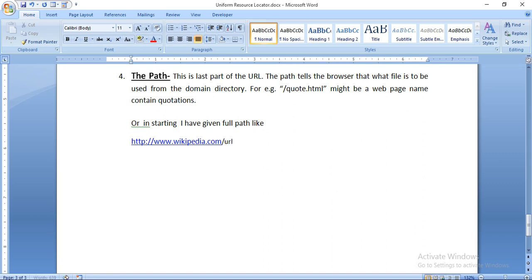URL, then it will search for the URL and you will get url.html in which you will learn about the URL. So this is the way.